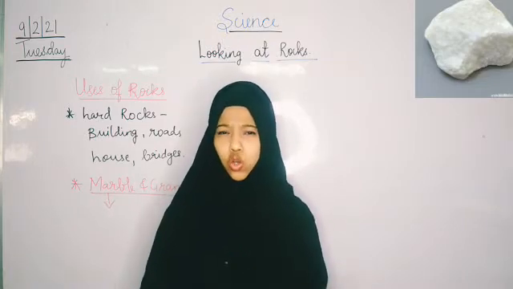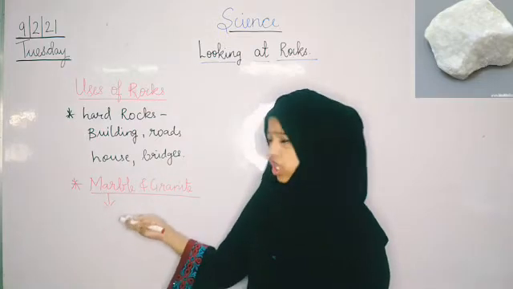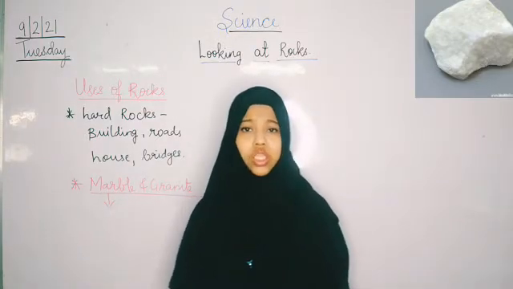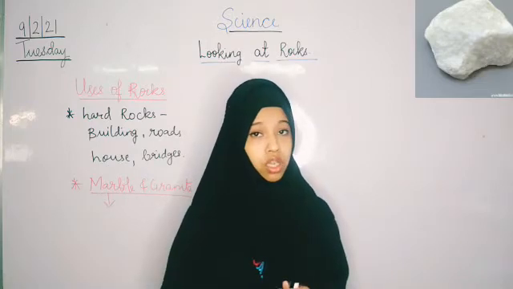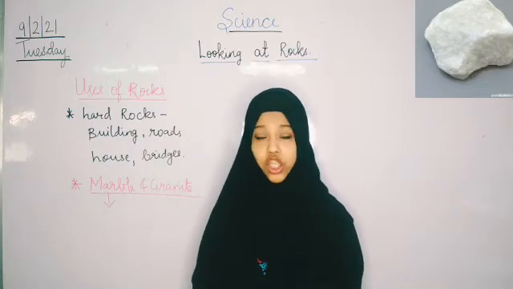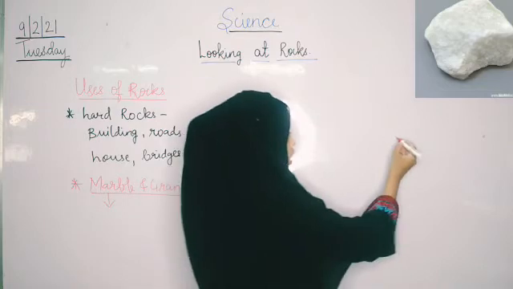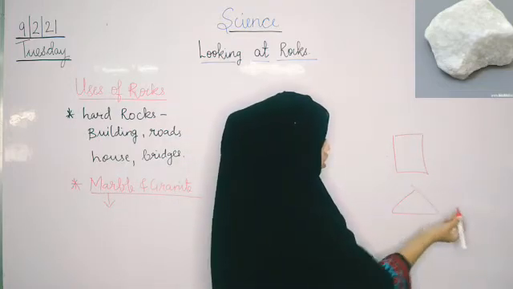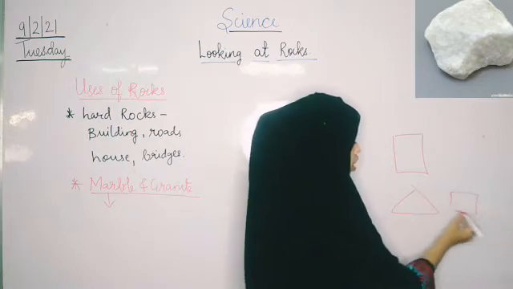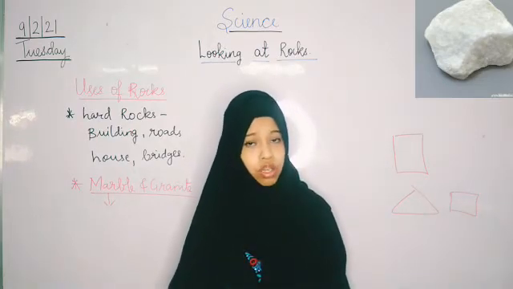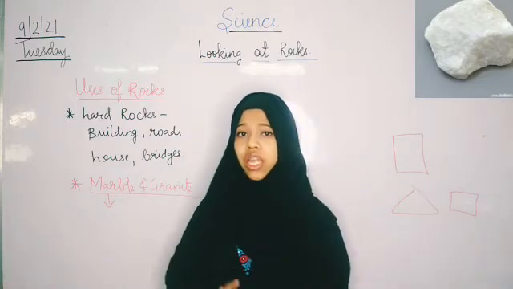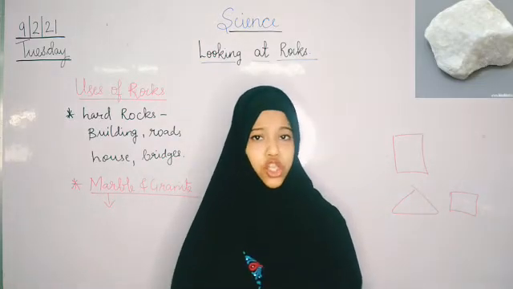And as you know children, rocks like marble are found naturally, so these rocks are not in shape. Can you see rocks in shape? Are rocks cut in shape, like this, or square? Are they in perfect shape? No, they are not. Rocks are in very different shapes.